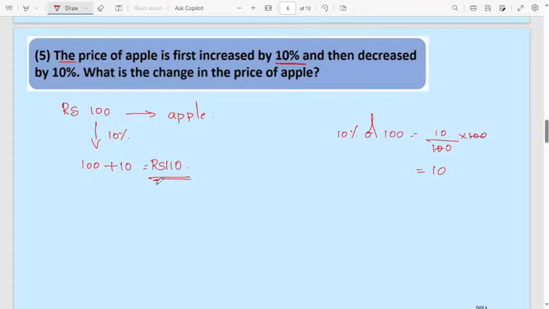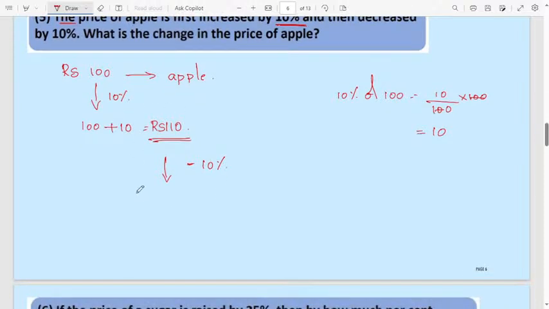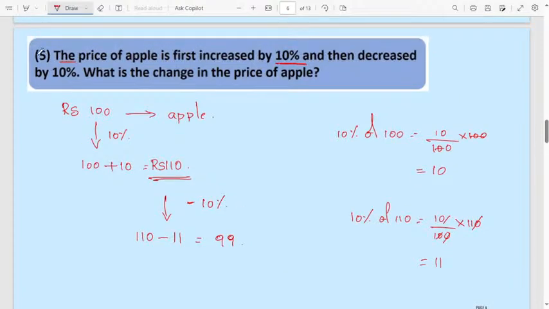Again this 110 rupees is decreased. Decreased, I will write it as minus 10%. Here you are having original 110 minus 10% of 110. You can write it as 11 directly, but I am writing one more step. 0 get cancelled, then it will be 11. 110 minus 11, it will be 99. Understood everyone? It is very easy question.